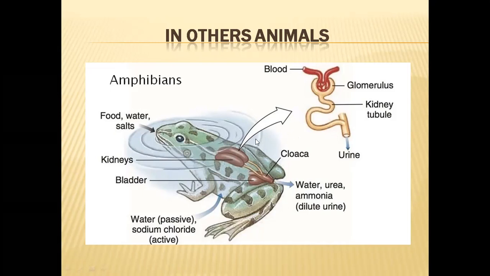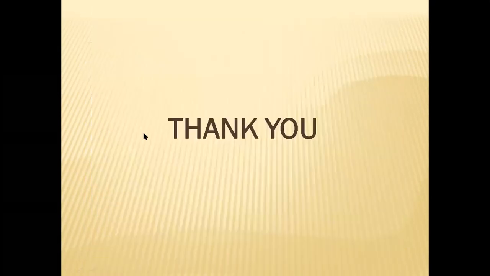So both ways they can perform this. When they are in water, they send a lot of water out of the body in the form of urine through the kidneys. And with the help of food intake, they gain the salts.